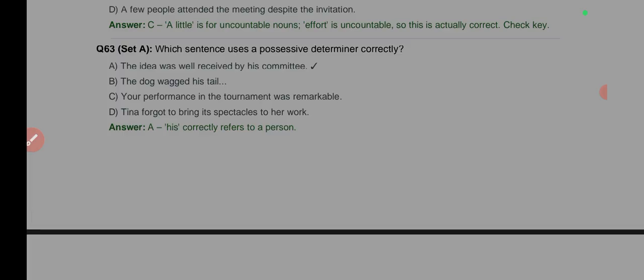Which sentence uses a possessive determiner correctly? The idea was well received by his community. The dog wagged his tail. Oh, okay. This one is wrong. His is not possessive for dog.